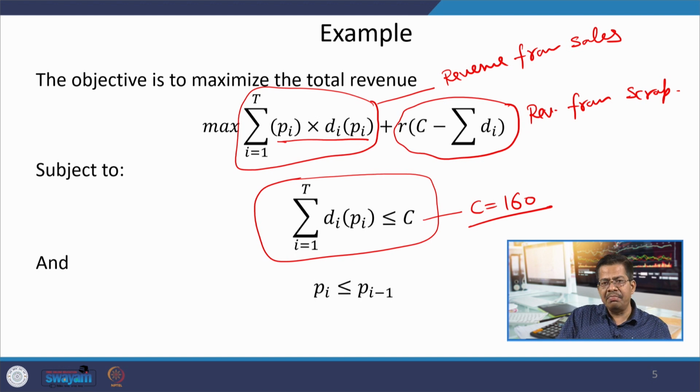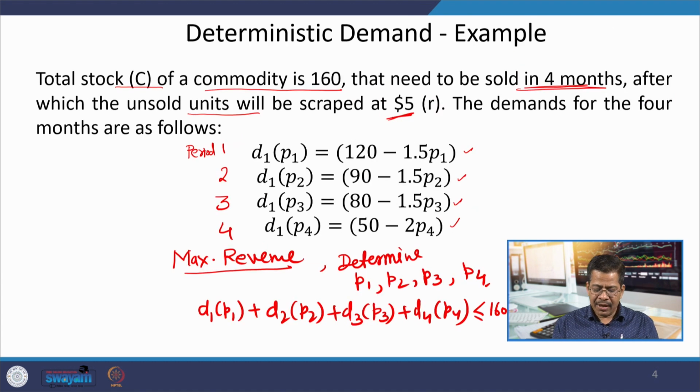is less than or equal to Pi minus 1. So, as we are moving into different time periods, the pricing in a sequential manner is changing. It is not possible that, if this is 10 and I say that prices are decreasing, it has to be 9, it has to be 8, it cannot be 8.5 in this case.